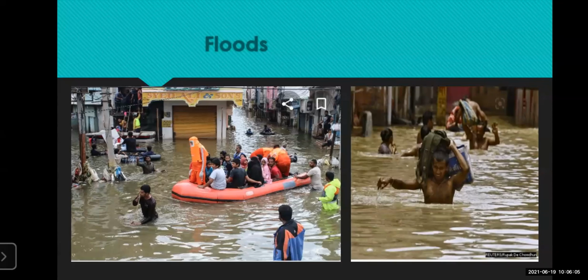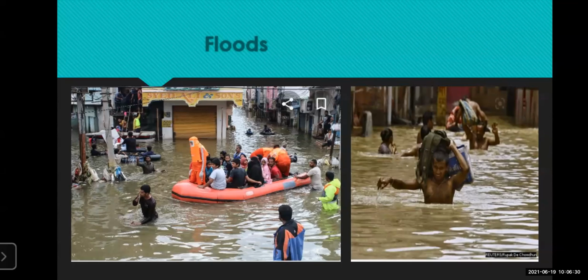Now what problems are related to floods? When it rains heavily, the water gets accumulated at one place. Often the rivers overflow, and the water enters the village or the city and disturbs everyone's life.